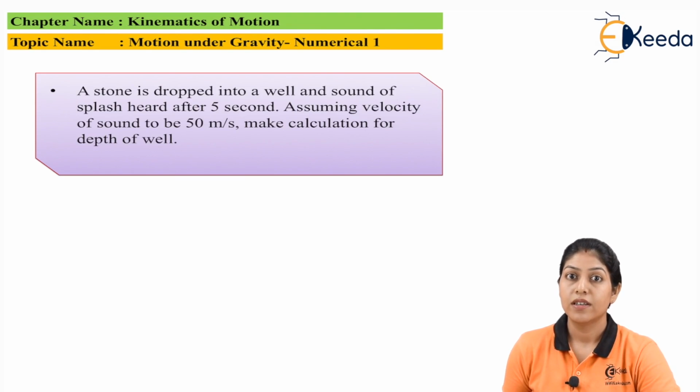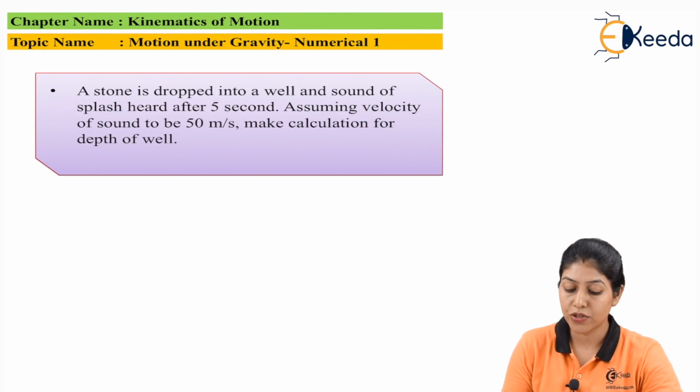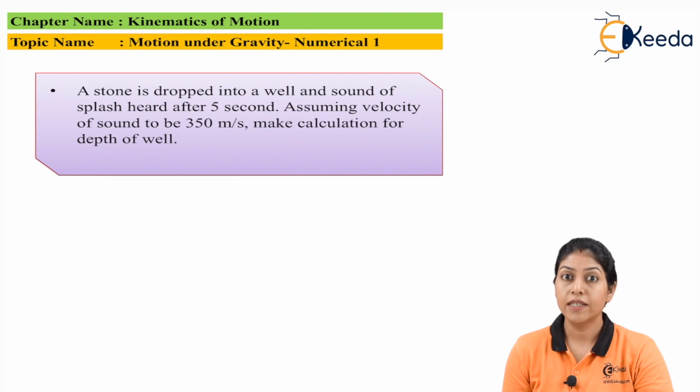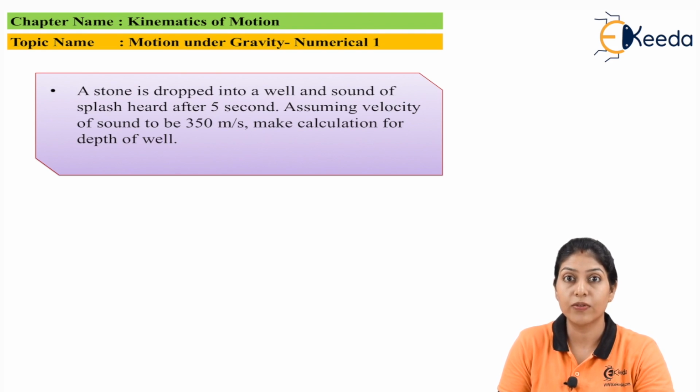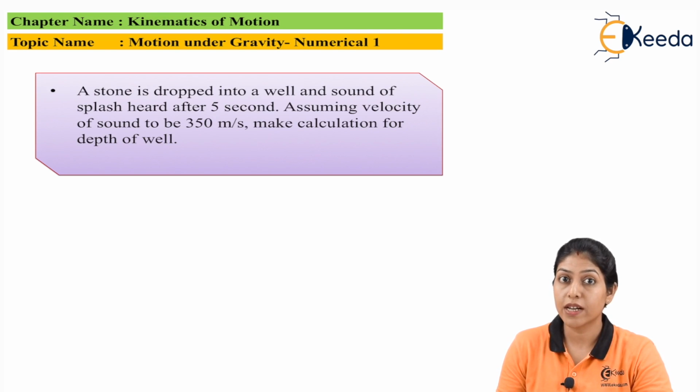And here the numerical is: a stone is dropped into a well and the sound of the splash is heard after 5 seconds. Assuming the velocity of sound to be 350 meter per second, make calculation for the depth of the well. Here we are considering this term is related to motion under gravity.